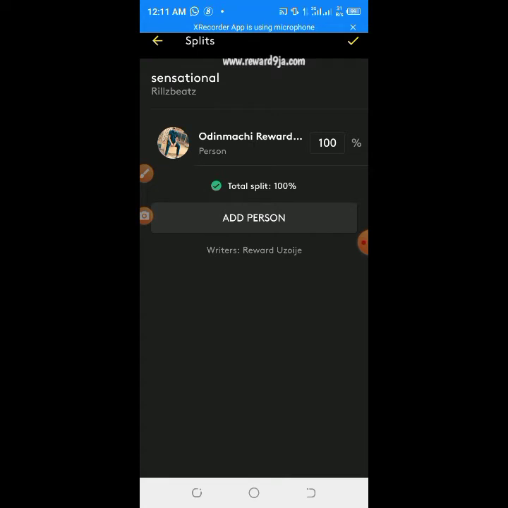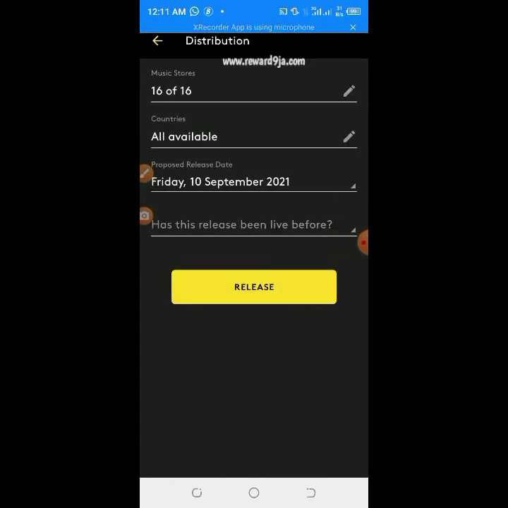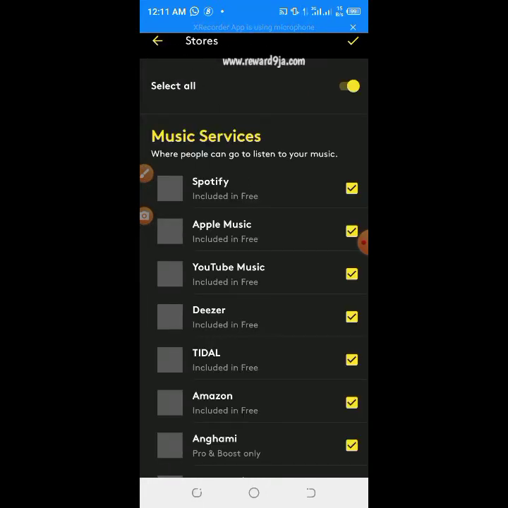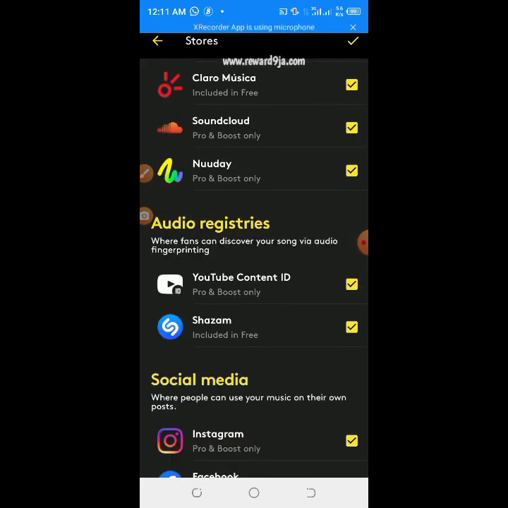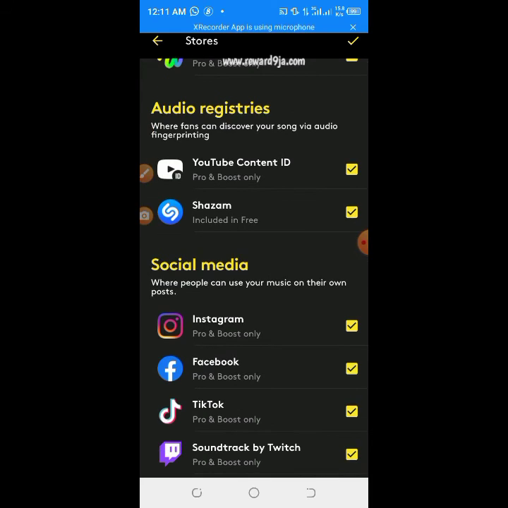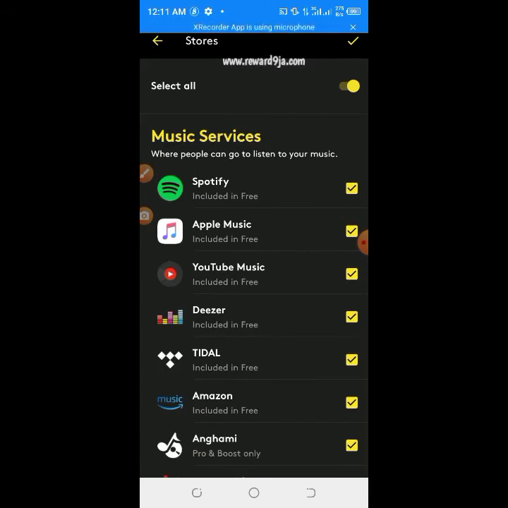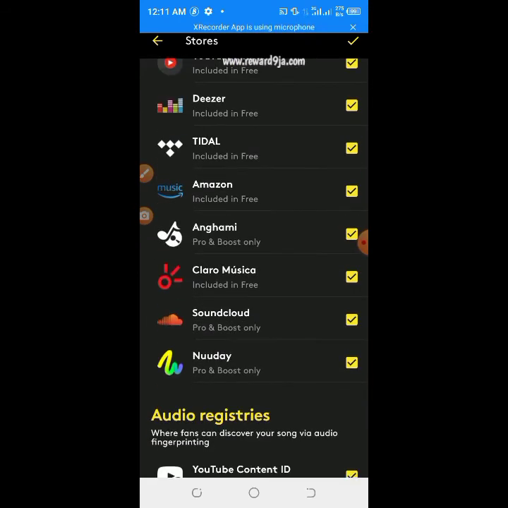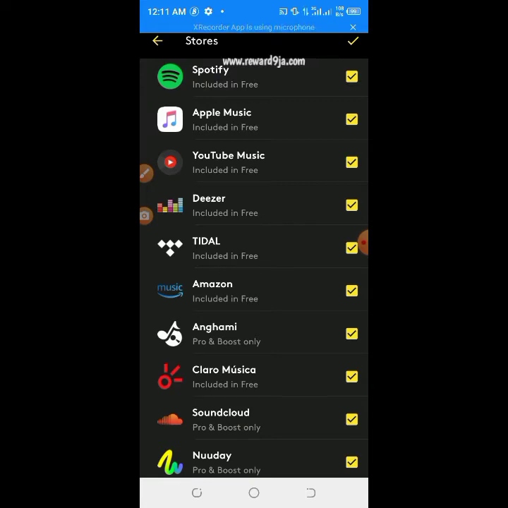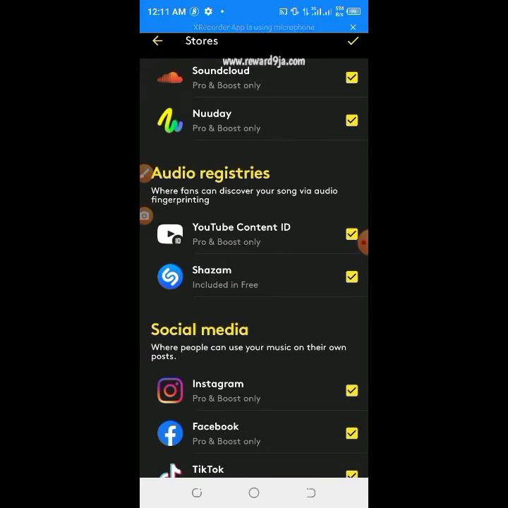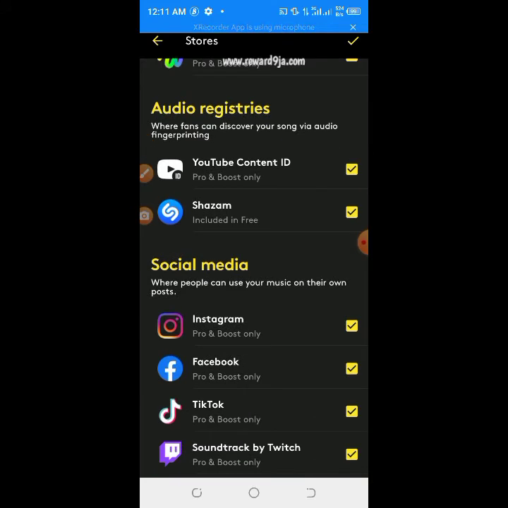So these are the stores. You can choose the stores. Everything here is going to be added, but this is limited for free users. I don't even know where it stops. I think it's this first line where it stopped, but from these audio registries down, I think it's not there.